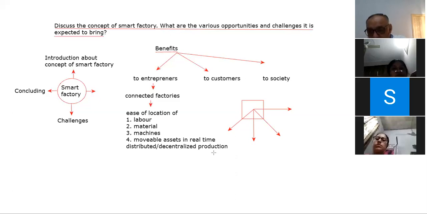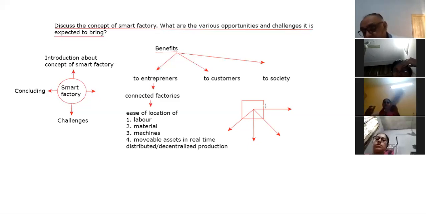And next, it has reduced other costs as well, and there is efficient and timely delivery to the readers. So this is the benefit. Distributed production has become possible now.